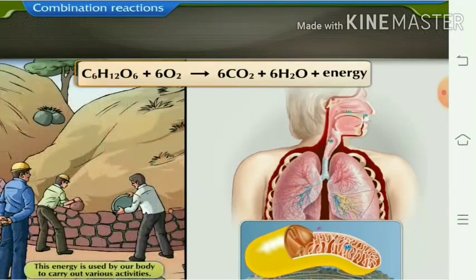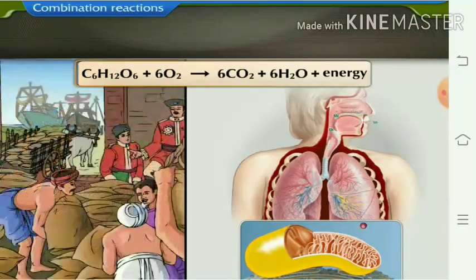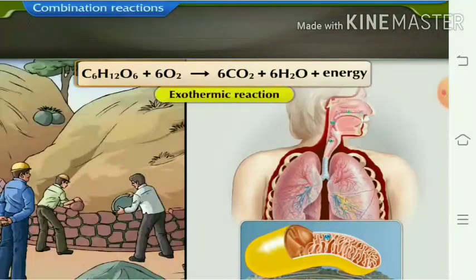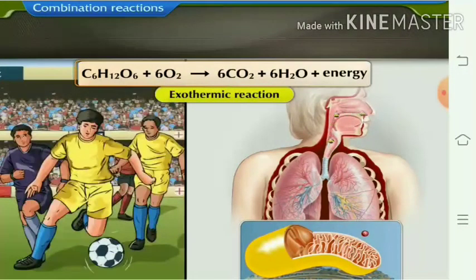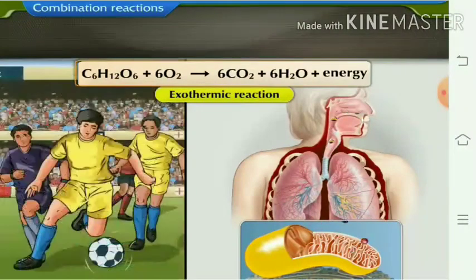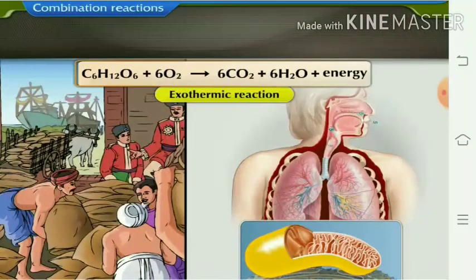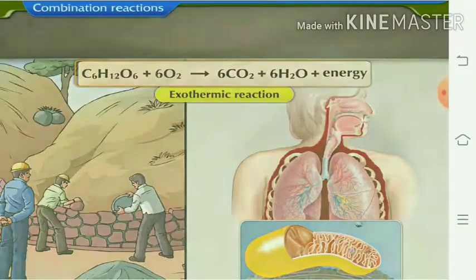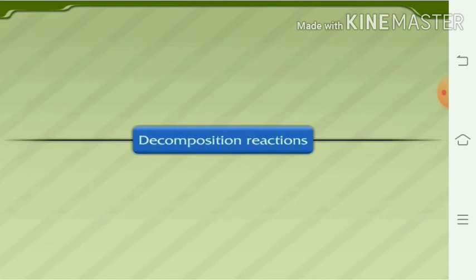When it combines with oxygen in our cells, it gets converted into simple products, that is carbon dioxide, water and energy. In the human being this energy is in the form of ATP molecules, and this is also an exothermic reaction. So do you understand? Respiration is an exothermic reaction.